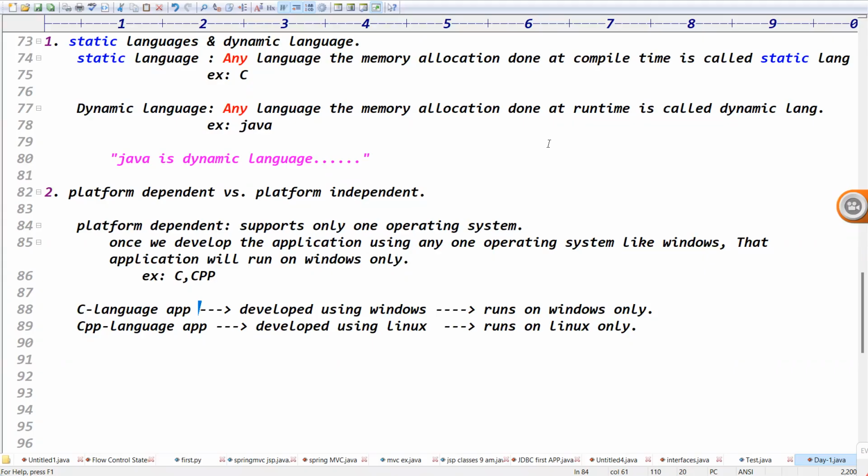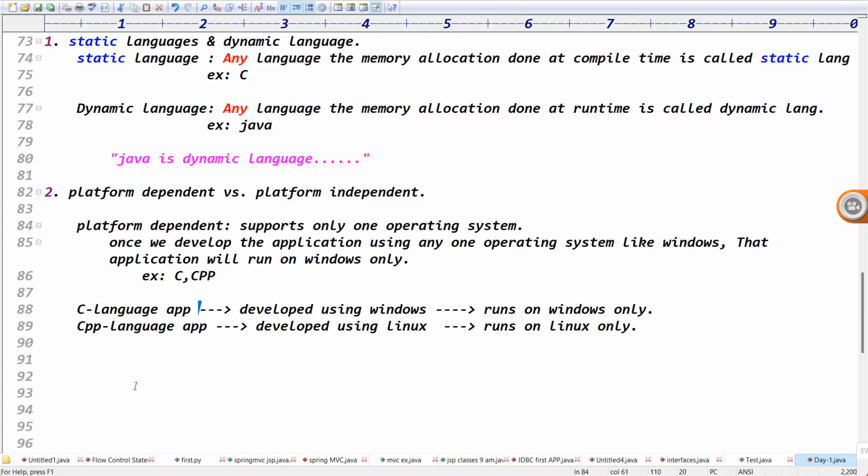Tell me, does platform dependent support one operating system or multiple? One operating system only. Platform dependent is not recommended. So we need to develop applications that generally support multiple operating systems.